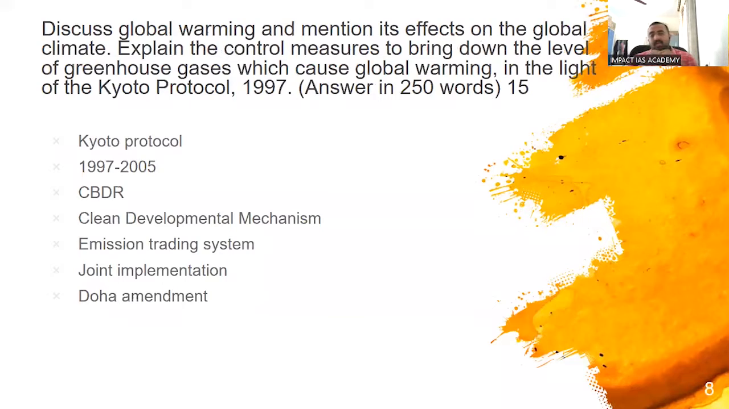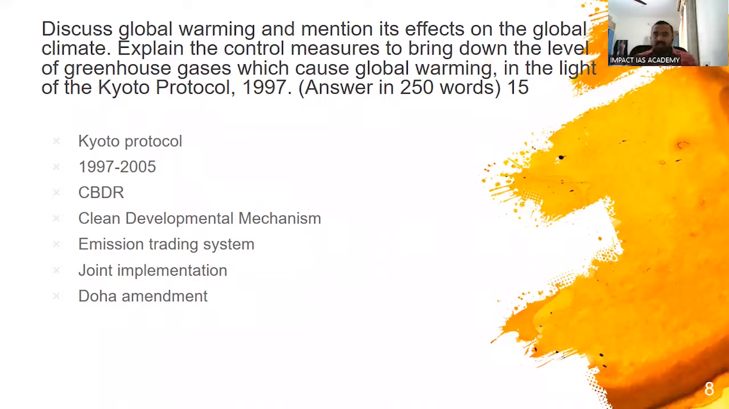Next, global warming, a very simple question. We won't be discussing this. So what is global warming, its effects, and measures to bring down the level of greenhouse gases, in light of the Kyoto Protocol. So the Kyoto Protocol, again, it's a very common area. So you have to know that in 1997 it was signed, 2005 it was implemented. It is based on common but differentiated responsibilities, wherein developed countries were pushed more to take targets. And these mechanisms were done: clean development mechanism, emission trading, and joint implementation. We won't discuss them in detail.